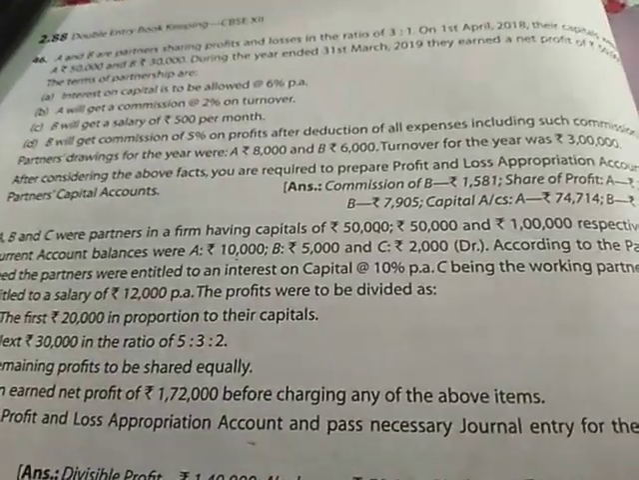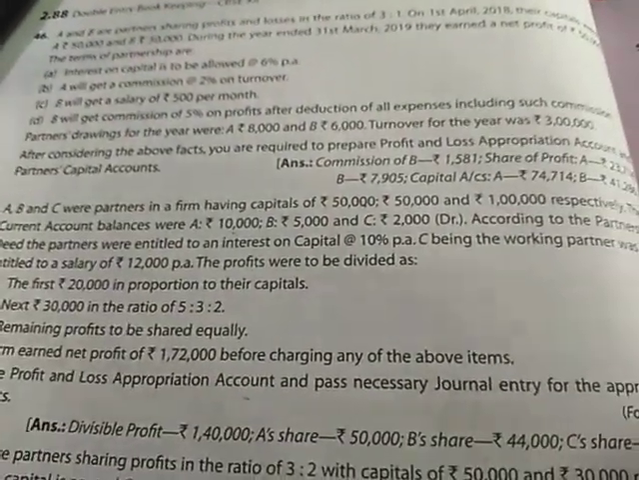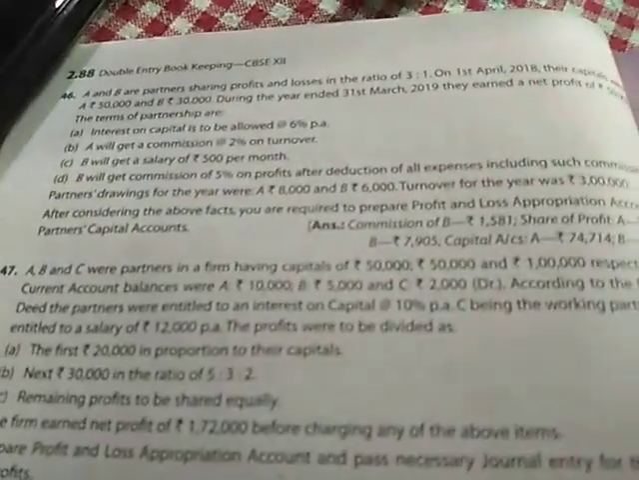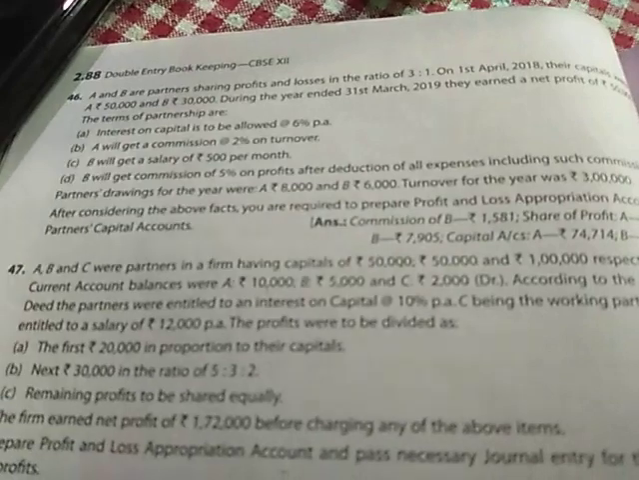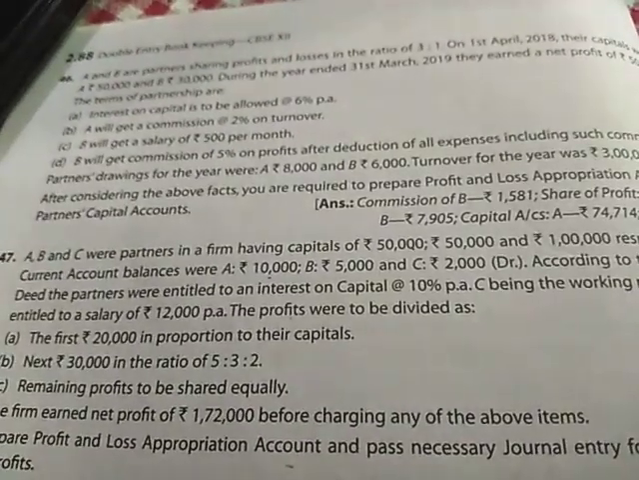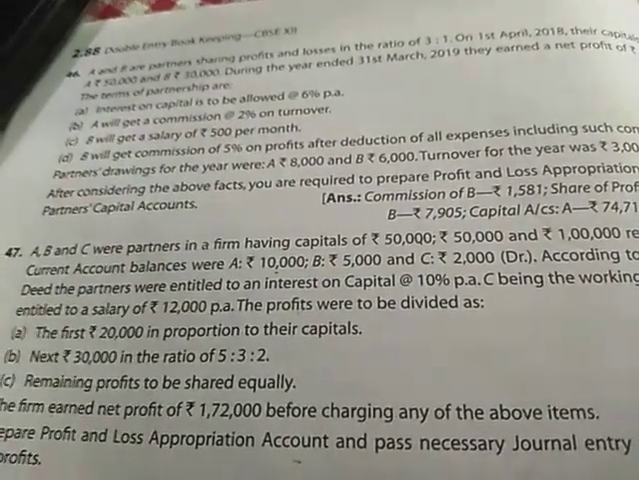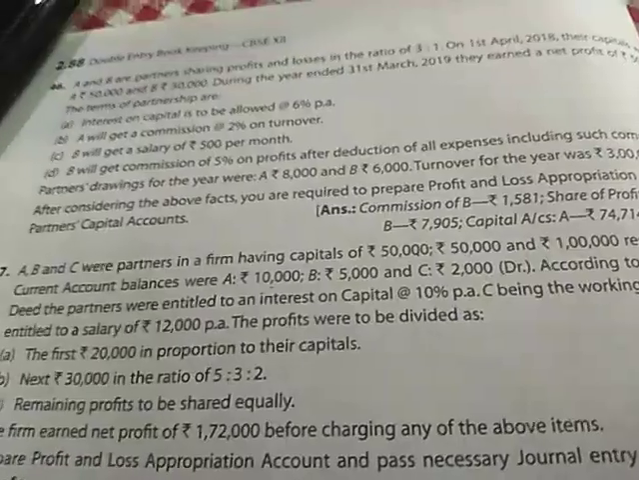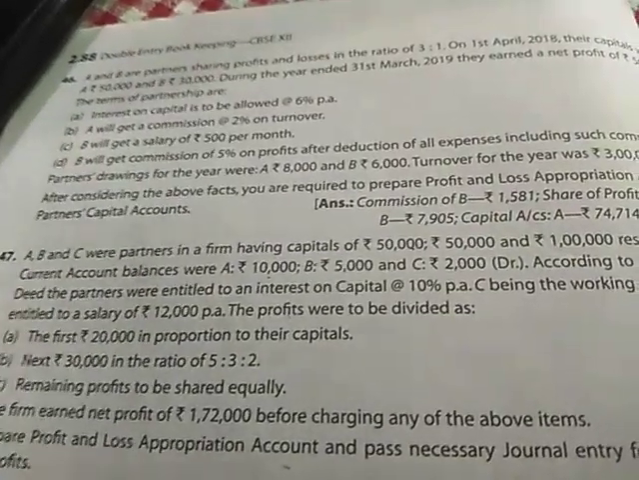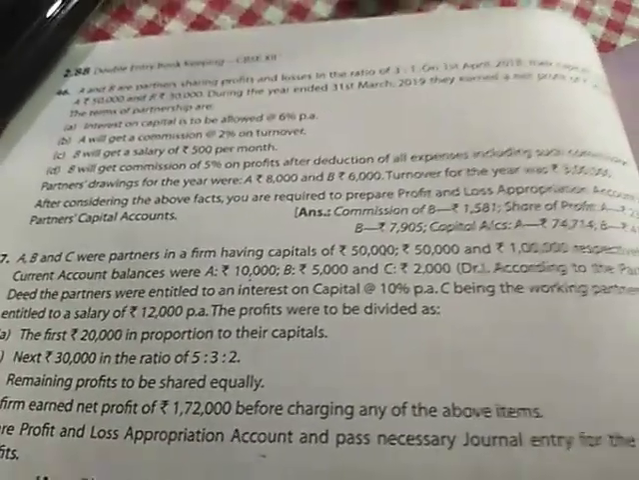After considering the above facts, you are required to prepare the profit and loss appropriation account and the partners capital account. So you have seen the question very well. Net profit is 50,000. Partners capital is 50,000 and 30,000 for A and B respectively. Interest on capital is to be allowed at the rate of 6%. A is also going to get a commission of 2% on turnover. B will be getting a salary of 500 per month, and B will also get a commission of 5% after deduction of all the expenses, also his commission.